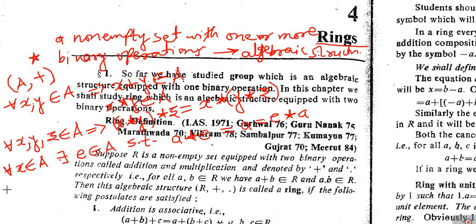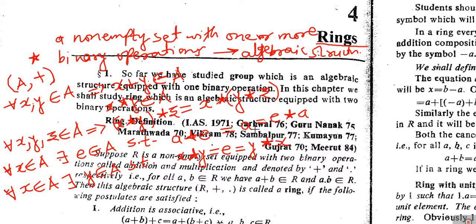Then the fourth one is the existence of inverses, which means that for every x belonging to A, there exists some element y belonging to A such that x star y is equal to E, which is equal to y star x.